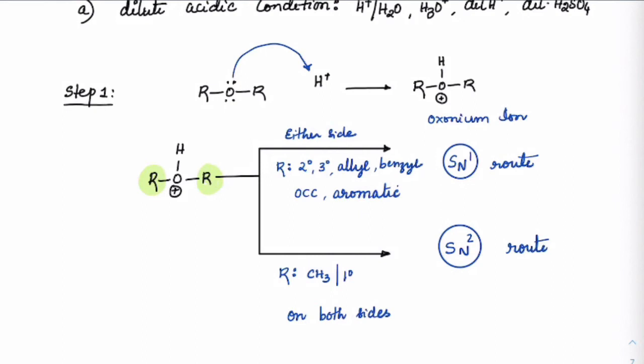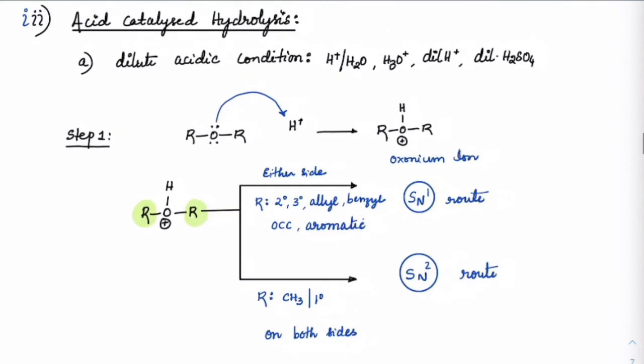There may be cases where you might argue with me, sir, there is a benzyl group, it will go best for SN1 also and SN2 also. If the comparison comes where SN1 is favoring and SN2 is also favoring, the major product will always be from SN1. So the overall major product you will see would be from SN1, because the rate of SN1 is much faster than the rate of SN2. Back of the mind, this should always come to you. So make a note of that.